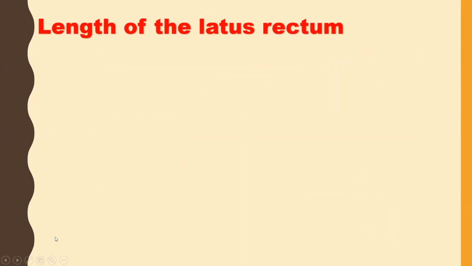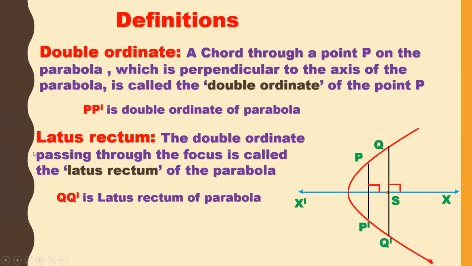Sorry, the latus rectum is the double ordinate passing through the focus. Here QQ dash is the latus rectum of the parabola, and PP dash is not passing through the focus, so simply we will call it a double ordinate. But the most important one is the latus rectum.